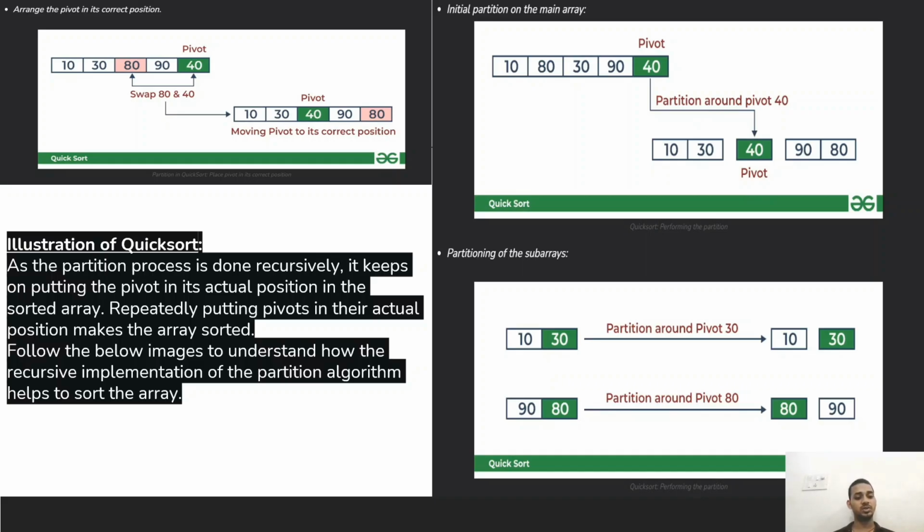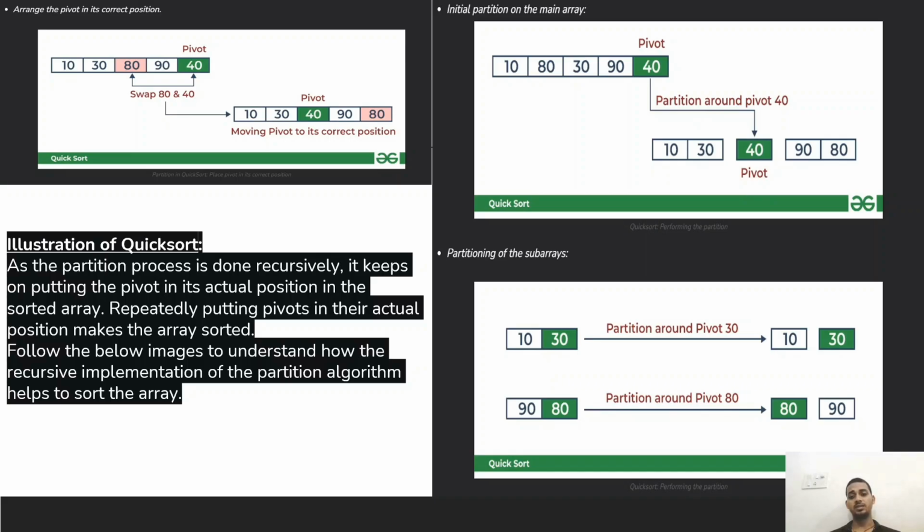Illustration of quicksort. As the partition process is done recursively, it keeps on putting the pivot in its actual position in the sorted array. Repeatedly putting pivots in their actual position makes the array sorted. Follow the below image to understand how the recursive implementation of the partition algorithm helps to sort the array. Initial partition on the main array: here we can see 10, 80, 30, 90 and 40.